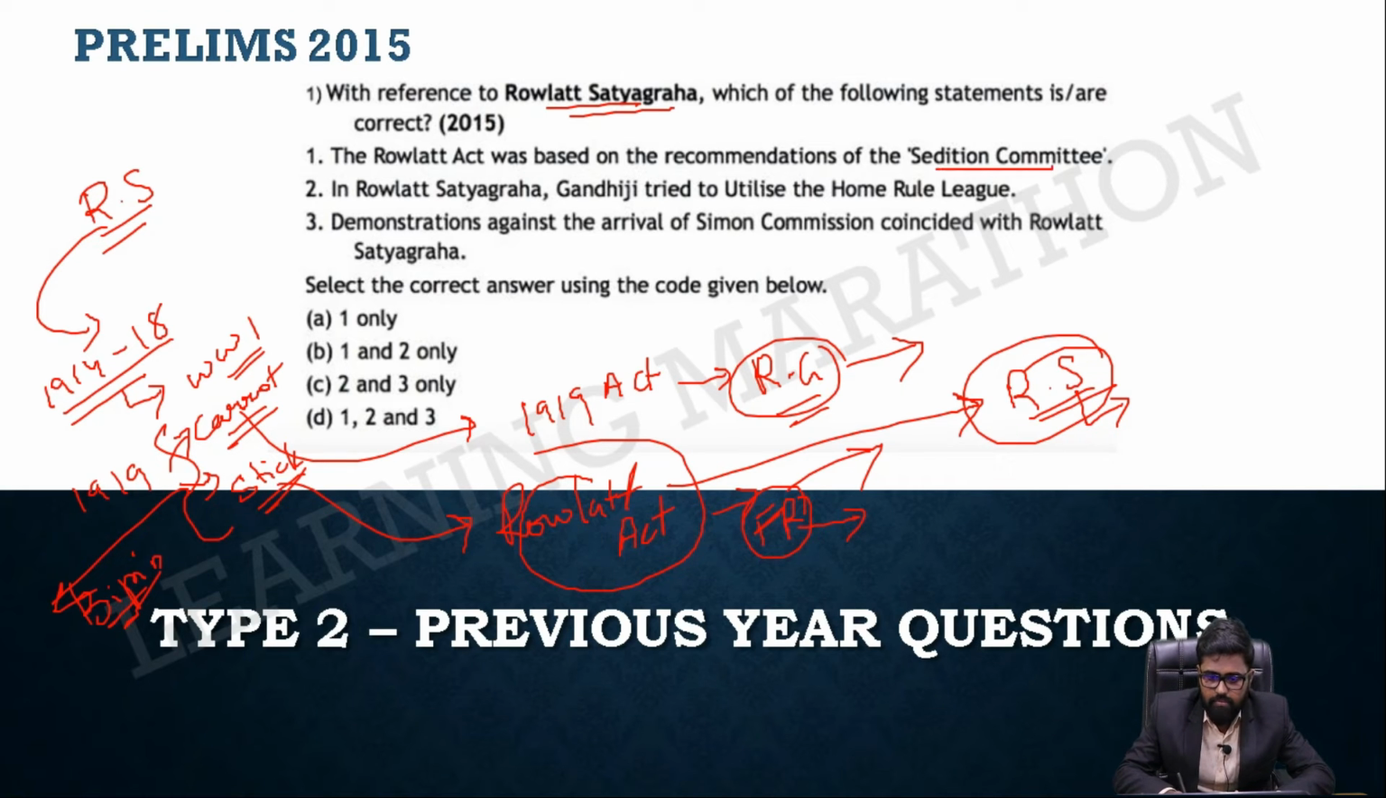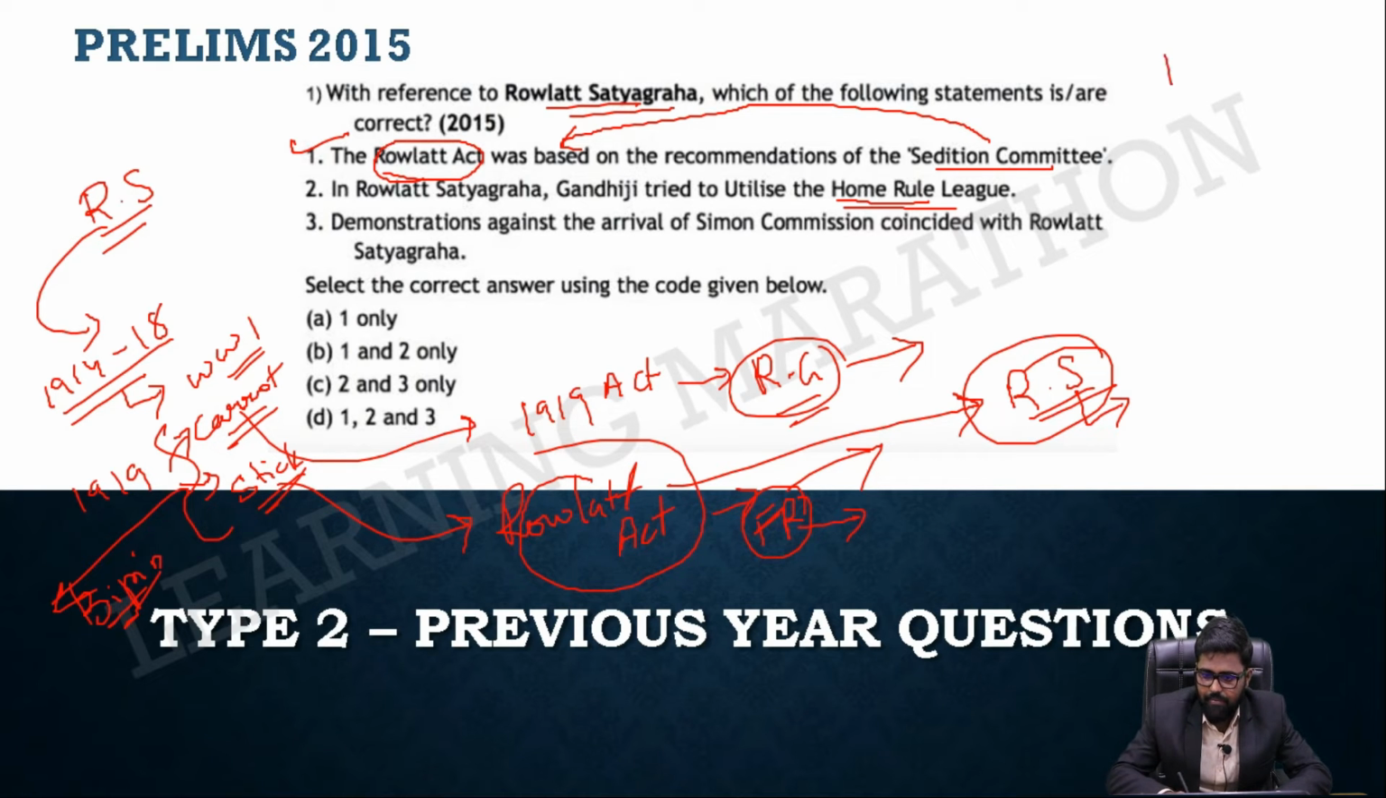The Rowlatt Satyagraha was based on the recommendations of the Sedition Committee. Yes, who gave this Rowlatt Act? It was the Sedition Committee, also called the Rowlatt Committee. So this statement is absolutely right. Next, in the Rowlatt Satyagraha, Gandhiji tried to utilize the Home Rule League. See, this statement is somewhat tricky.